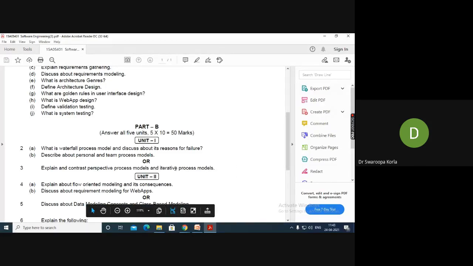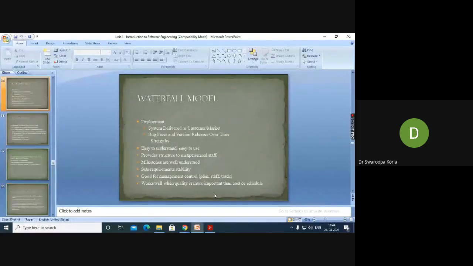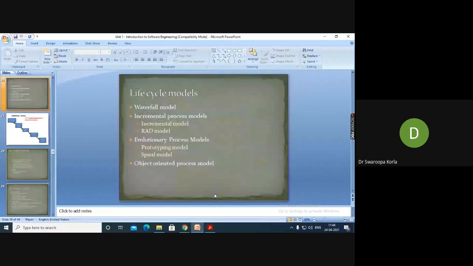Sometimes they'll ask what the iterative process models are, and for that you should know this slide. They may ask you to explain incremental process models. You need to write what the incremental model is and what the RAD model is. Both classifications you need to write. They may ask about evolutionary process models, and you need to write prototyping and spiral.